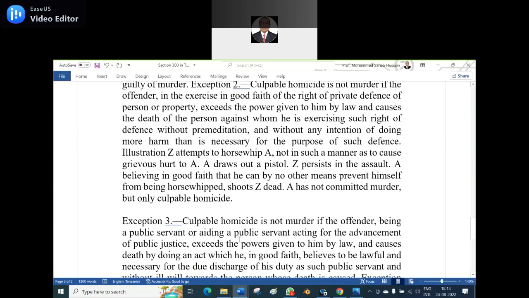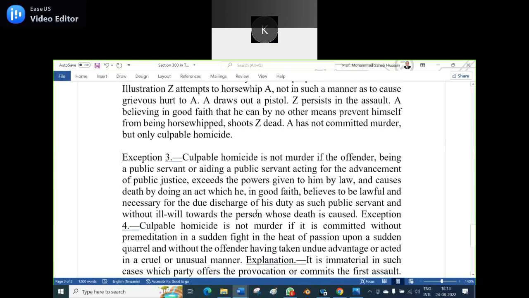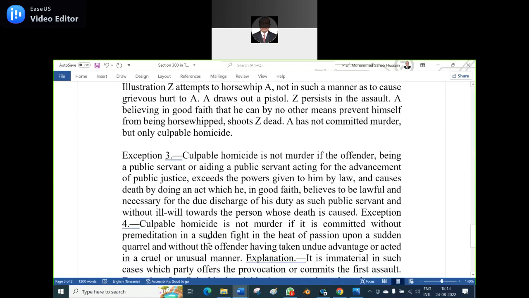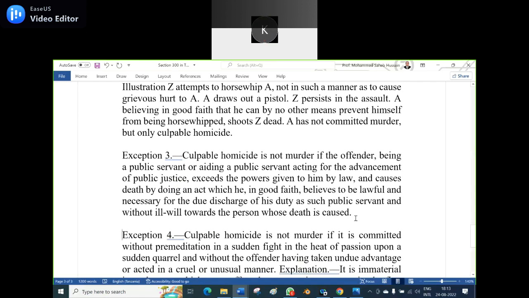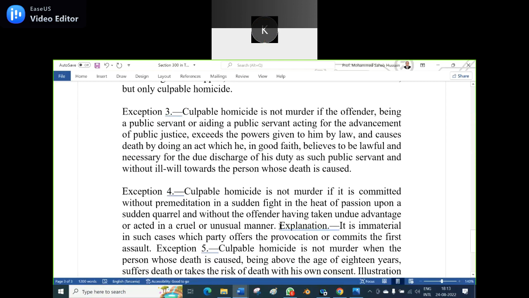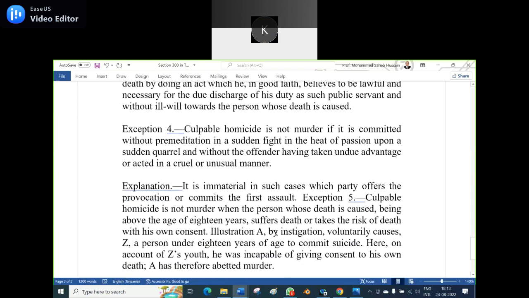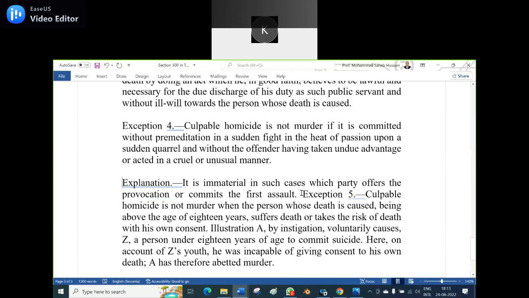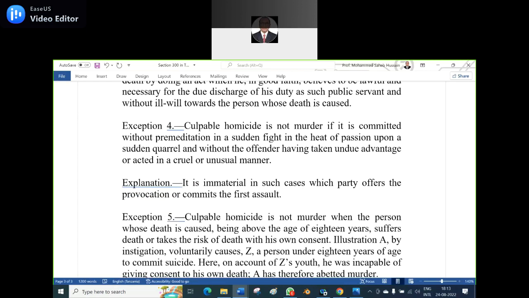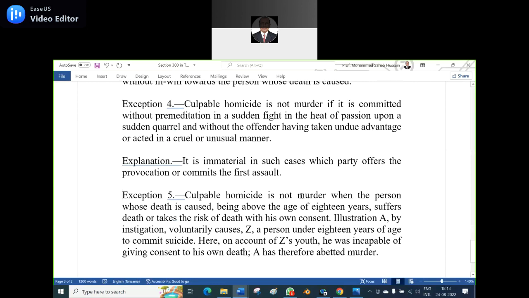In the lathi charge, legally it is given, well and good. If the people died, it cannot be extended. One illustration also, sir. A soldier fires on a mob by the order of his superior officer, in conformity with the commands of the law. He has committed no offense, naturally, because he obeyed the law of his boss, and hence he cannot be made liable. So, in this manner, it is immaterial in such case which party offers the provocation or commits the first assault.